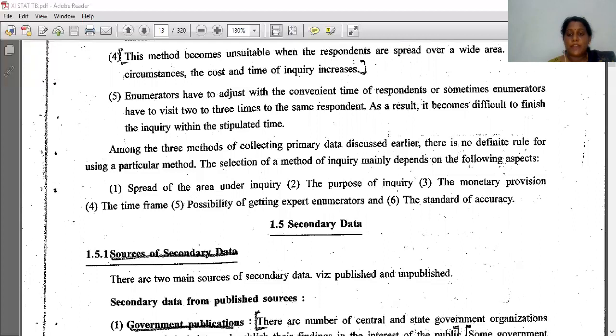Second is the purpose of inquiry, the monetary provisions. Monetary provisions means the money related. That only I told you, the expenses I have to look at. If I want to make less expense, then I have to see each and everything. Then I have to decide which method I have to go for. The time frame, possibility of getting expert enumerators, and the standard of accuracy.